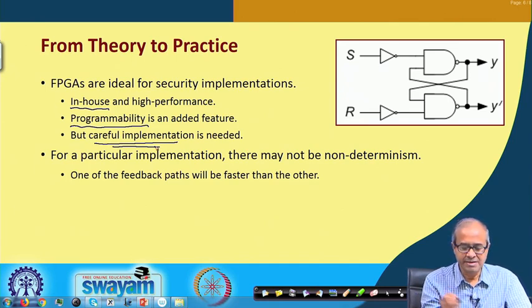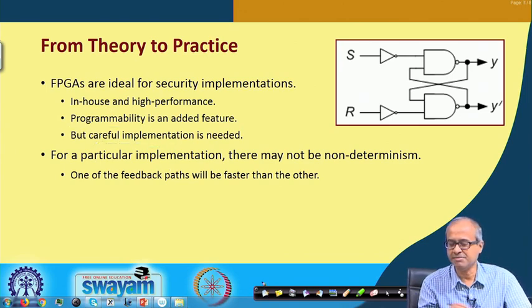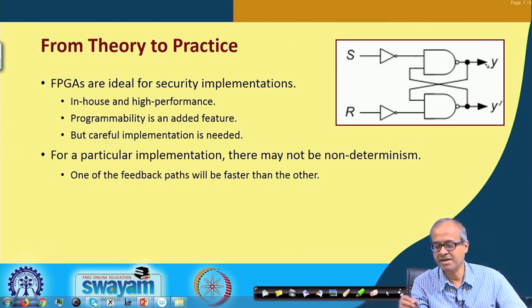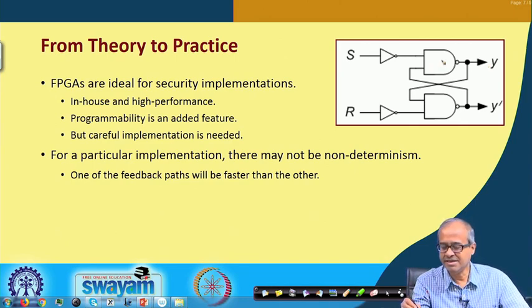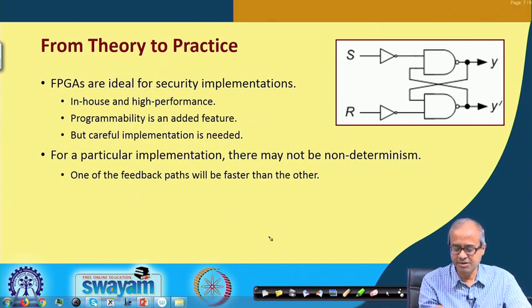See, for a particular implementation there may not be any non-determinism. Like, say, you again look at that SR flip flop, this kind of a flip flop. Suppose in an FPGA implementation I design it in such a way that these two gates are placed in two different places in the chip.